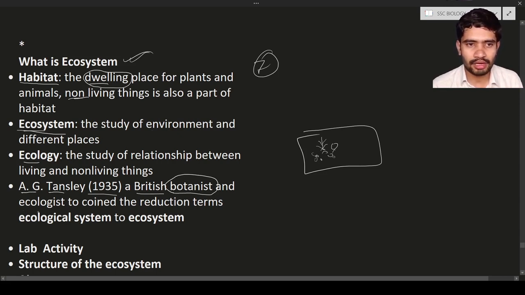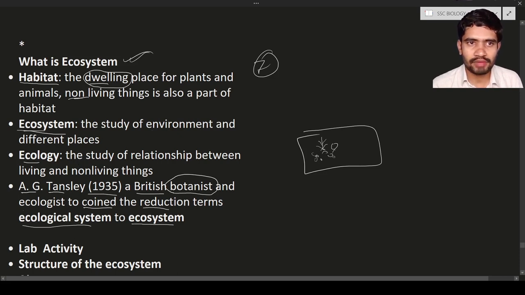There are a number of ecologists, and among the different types of ecologists, he is one of them and also a botanist. He coined the term, which means he defined the term and explained it. He reduced the term ecological system to ecosystem. Okay, ecological system or ecosystem, both are the same. So this is about what an ecosystem is.